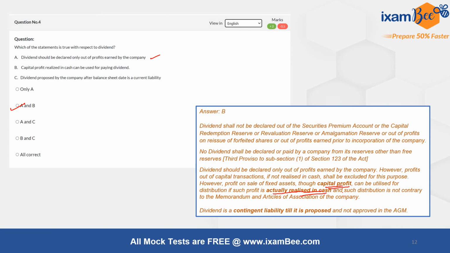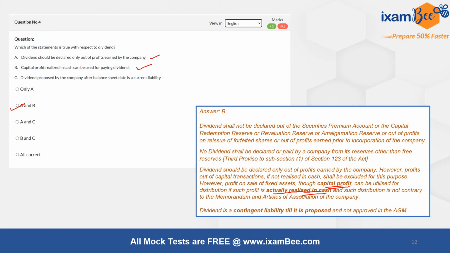A very common example of this is when companies dispose of their fixed assets. Any profit that they have earned on disposing of their fixed asset is reported as other income in the profit and loss statement. So this kind of capital profit is routed through your financial statements, and therefore it can be used for the payment of dividend. So statement B although looks incorrect, but actually it's correct.